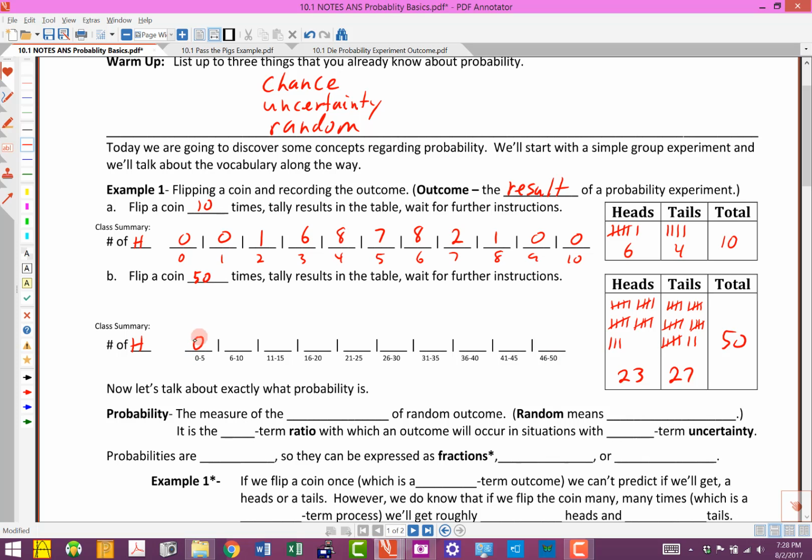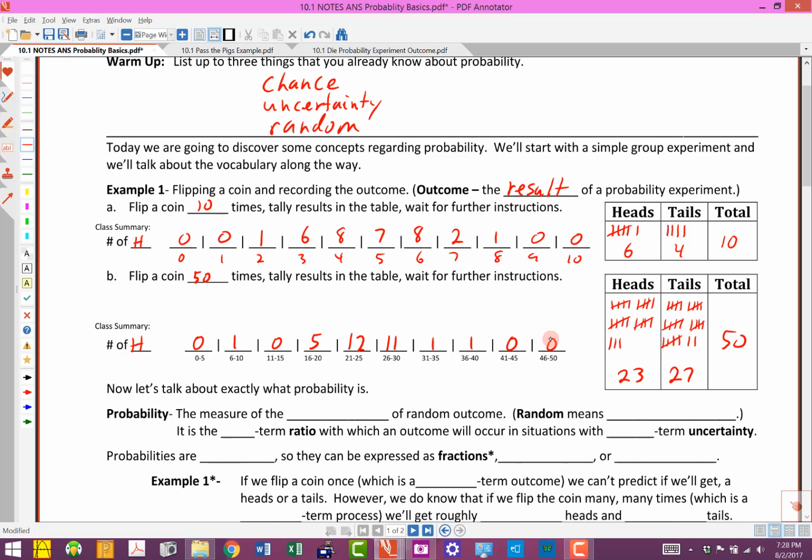No one was in this category. 1 person had somewhere between 6 and 10 heads. In this particular class, no one was in the 11 to 15 category. From 16 to 20, there were 5 people. 12 people had between 21 and 25. 11 people had between 26 and 30. One person had between 31 and 35. One person had between 36 and 40, and nobody had 41 or above.